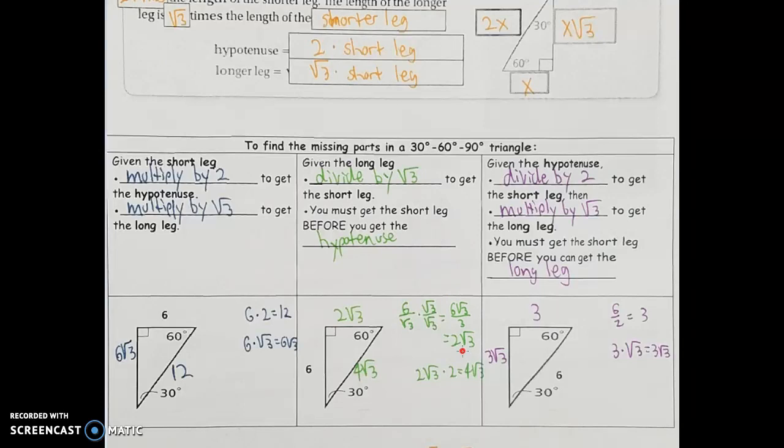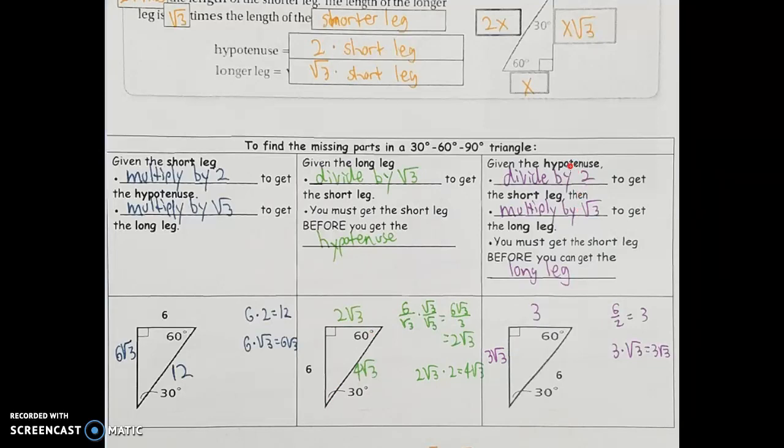Now that we have the short leg, though, it becomes like that first question. If I want to then get the hypotenuse, it's still the same rule. If I know what the short leg is, the hypotenuse is just twice as big. So short leg is 2 rad 3. If I multiply that times 2, that'll give me the hypotenuse, which is going to be 4 rad 3.